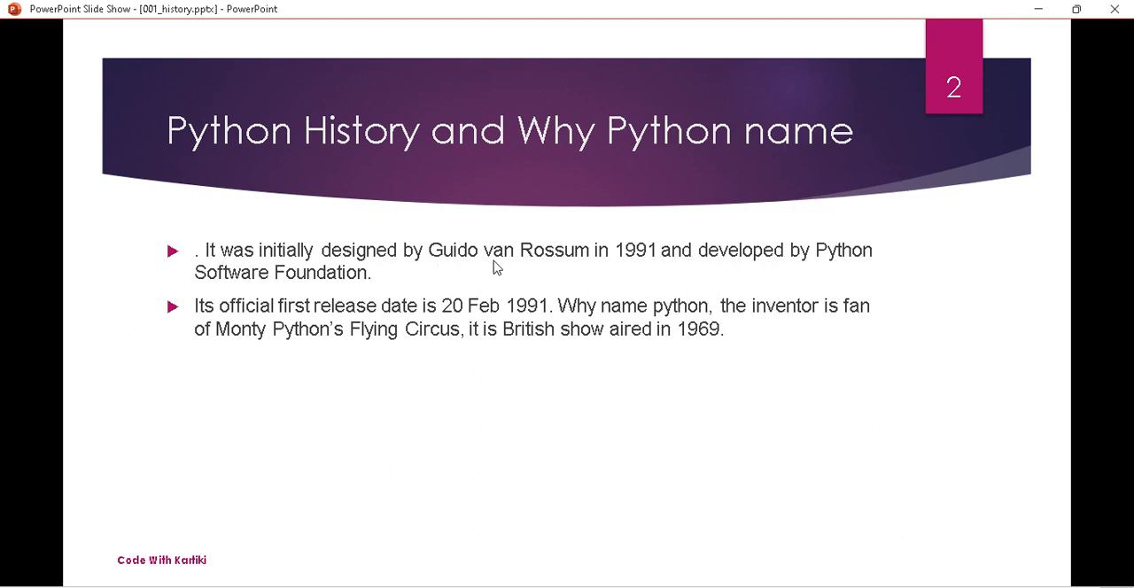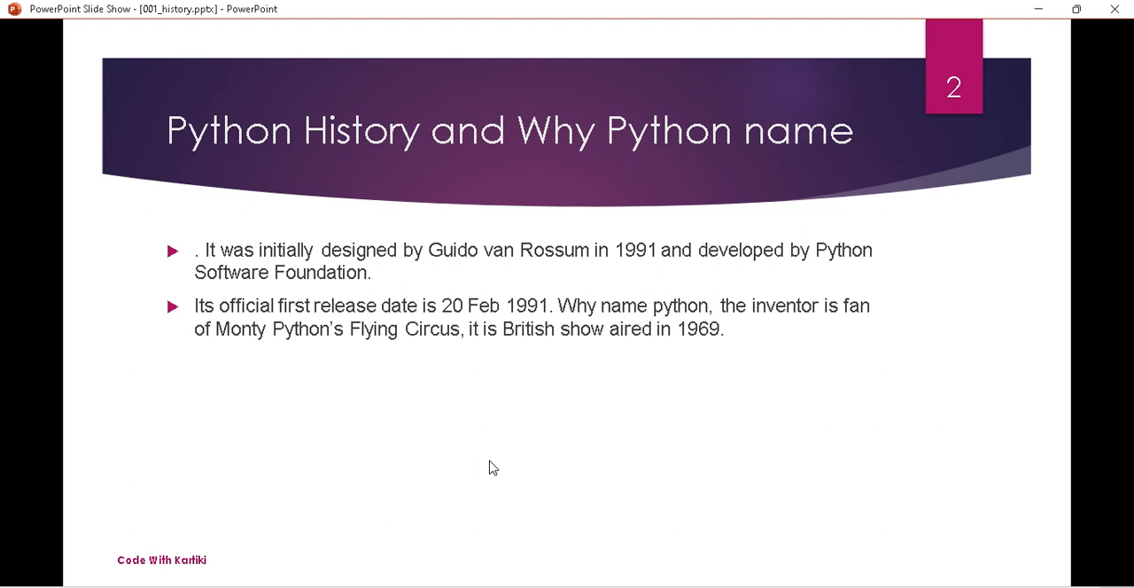So it was initially designed by Guido van Rossum sir in 1991 and developed by Python Software Foundation. So Guido van Rossum sir, he is the inventor of Python programming language. So its official first release date is 20 February 1991. So we can say that Python's birthday is on 20 February.